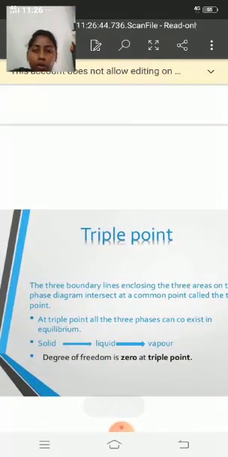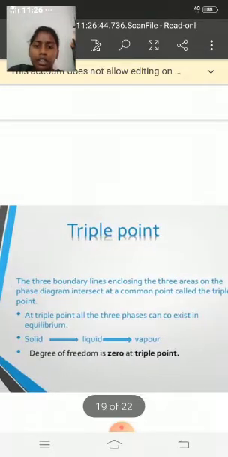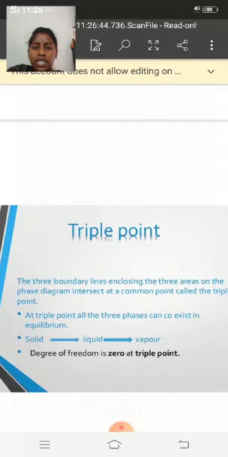What is meant by the triple point? The three boundary lines enclosing the three areas on the phase diagram intersect at a common point called the triple point. At the triple point, all three phases can coexist in equilibrium: solid to liquid, liquid to vapor. Here the degrees of freedom is 0 at the triple point.